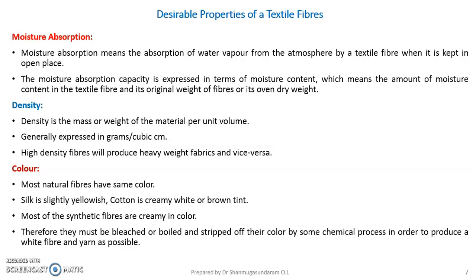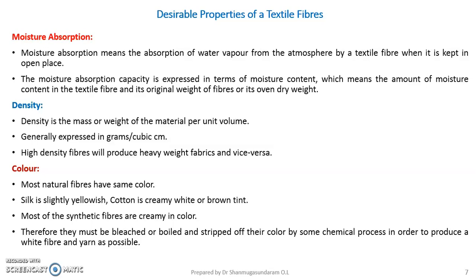Suppose a material is used as a dress material, definitely the fiber should have the moisture absorption property. Suppose the fiber is used in industrial applications like conveyor belts or tire cord, where the moisture absorption property is not at all necessary for a textile fiber.